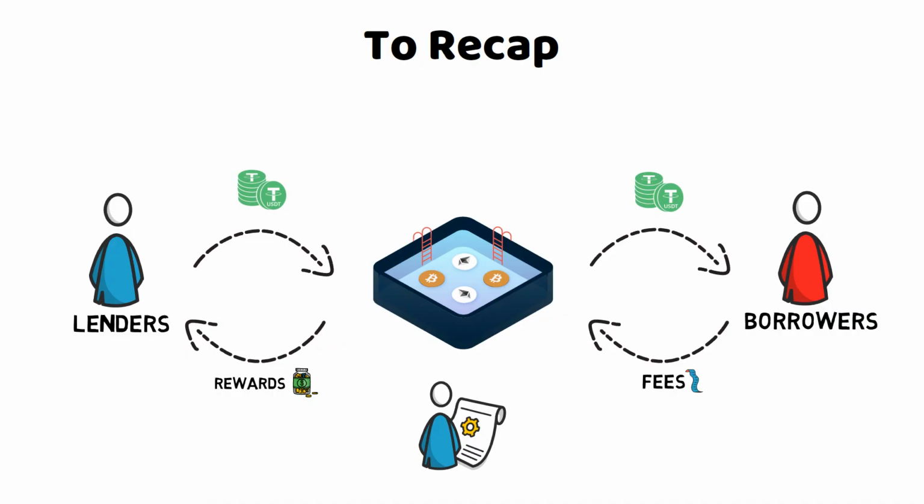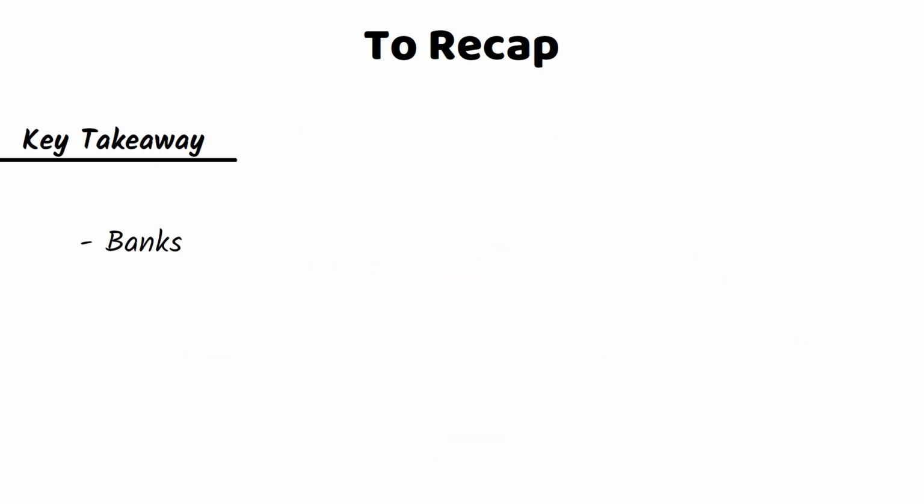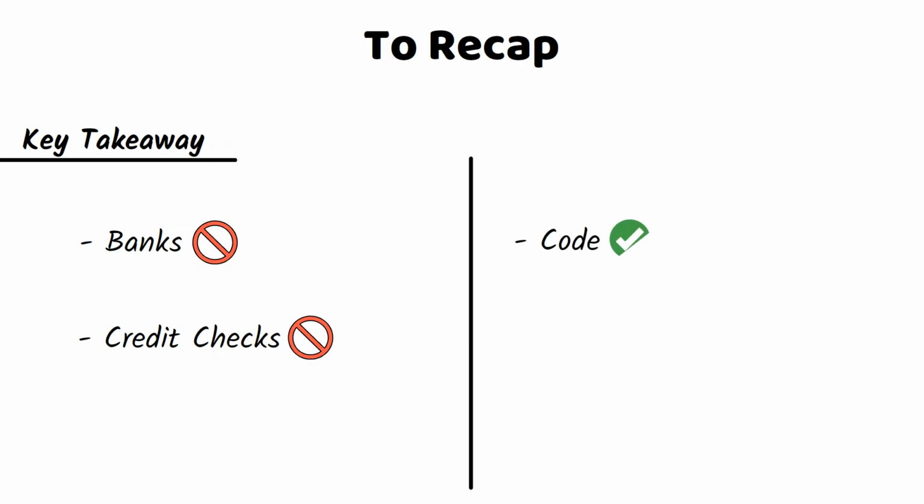To recap, DeFi lending runs on liquidity pools. Lenders earn rewards, borrowers pay interest through smart contracts, and loans are over-collateralized. The key takeaway: no banks, no credit checks, just code and collateral.